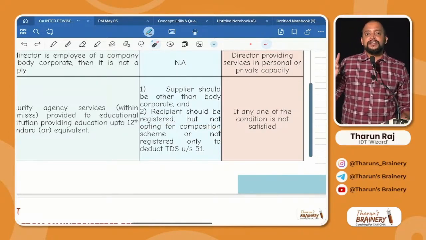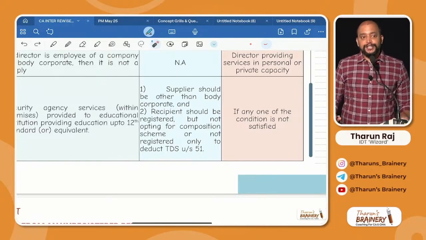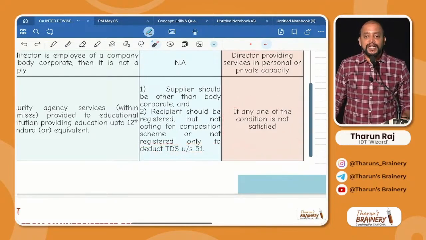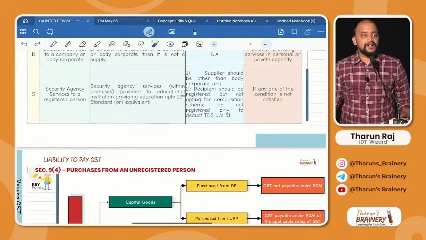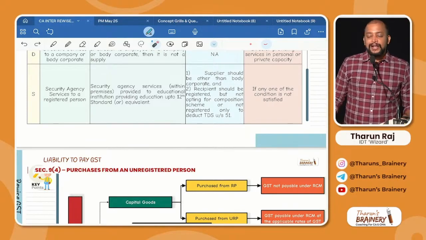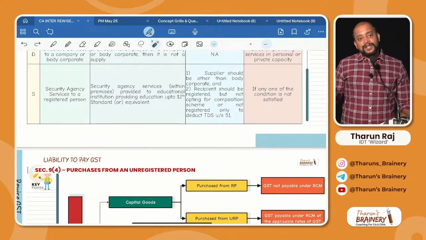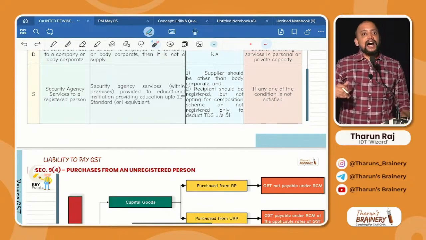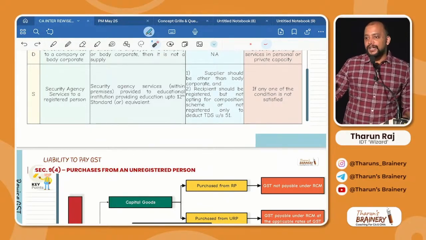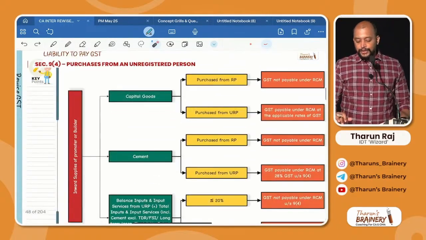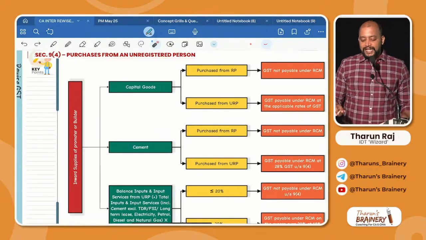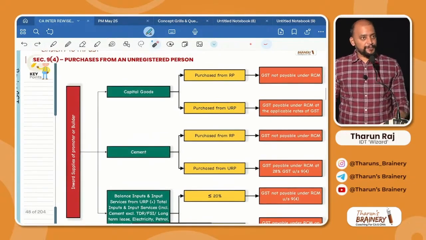What are the two conditions? Supplier should be other than body corporate. Recipient should be registered but not opting for composition scheme or not registered only to deduct TDS. If any one condition is not satisfied, it will come under FCM. That's it here. These are the list of services which are covered under RCM. Understood? Now we will also complete other areas in this, and in the afternoon session we will discuss concept drill questions, so that will be like a revision of all these things. Is it clear? Now look into section 9 subsection 4, purchases from an unregistered person.